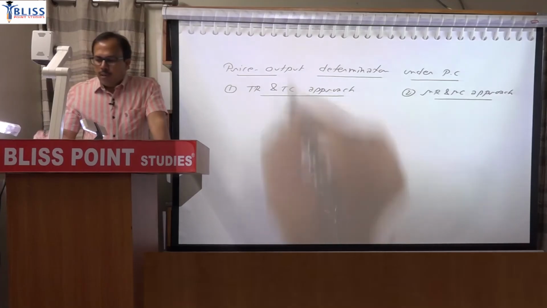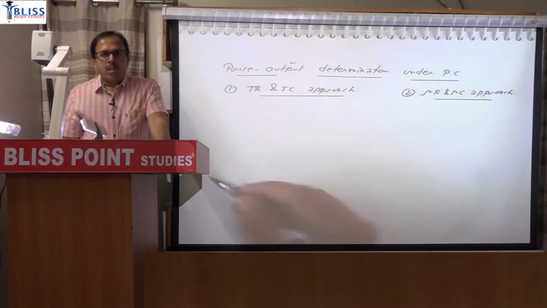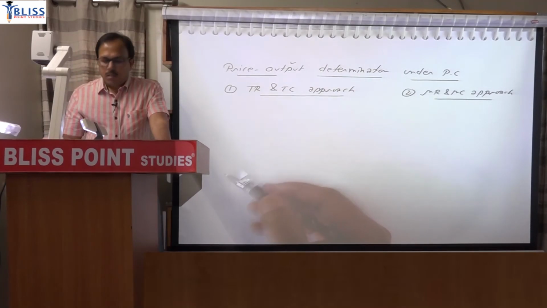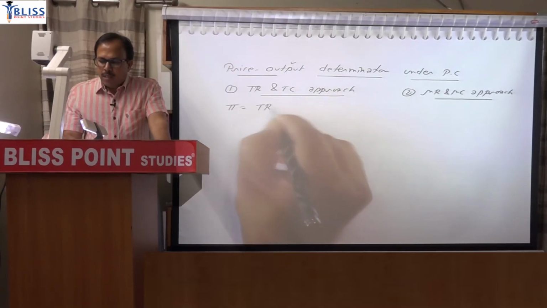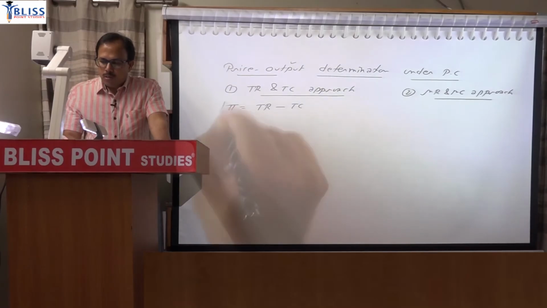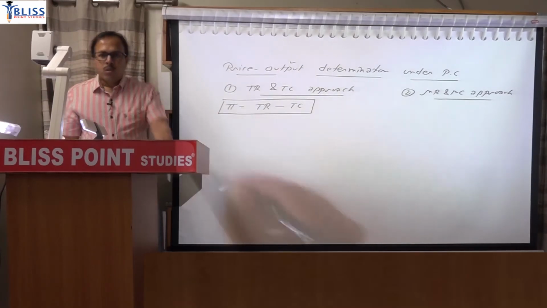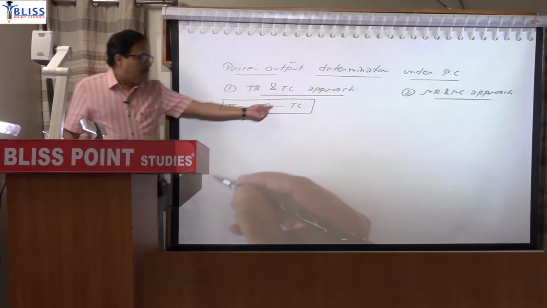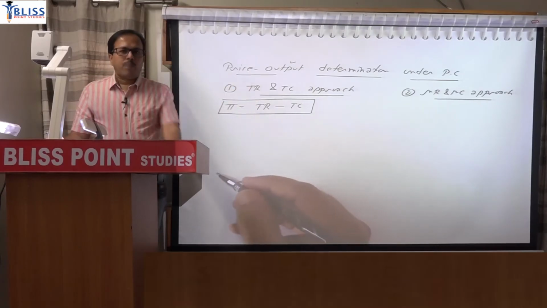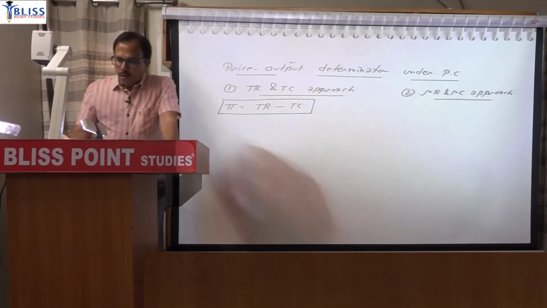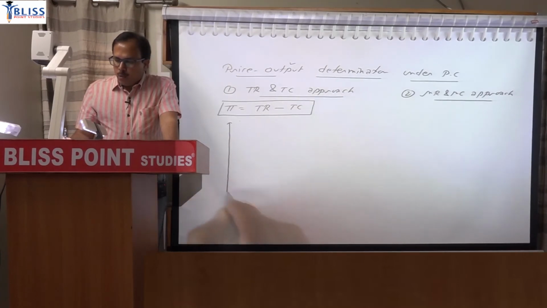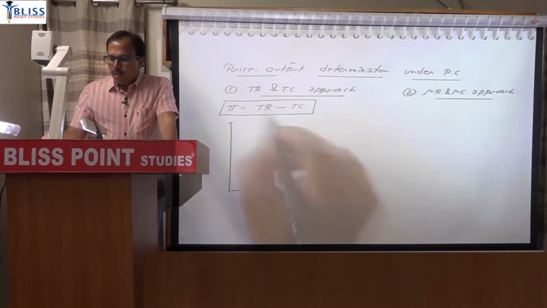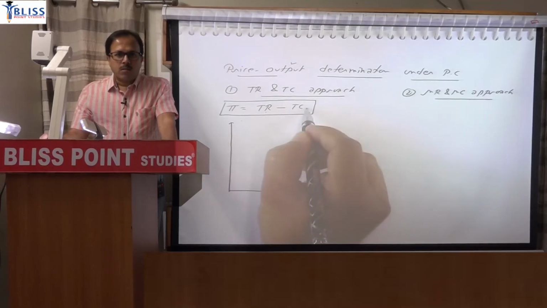So a firm will always produce that much output where its profit gets maximized, we know that. But how to define profit? It is the difference between revenue and cost. So the quantity where this gap between revenue and cost is maximized will be the profit maximizing quantity. If you take that approach, you have to draw a revenue line and a cost line.